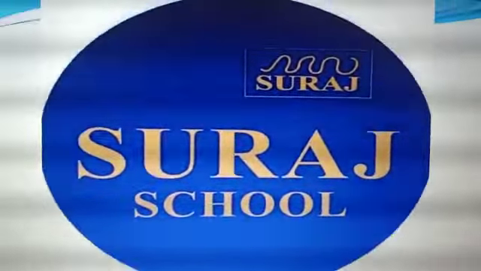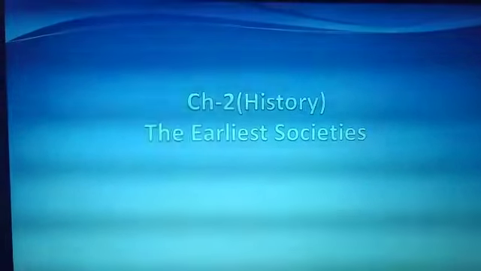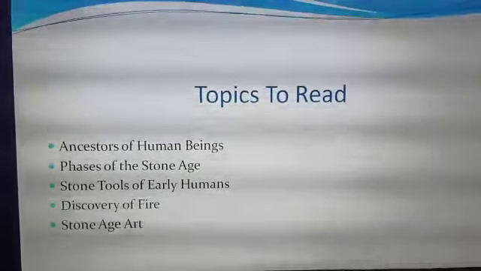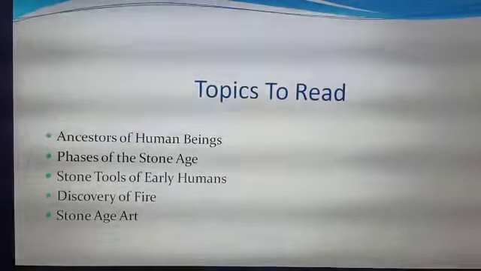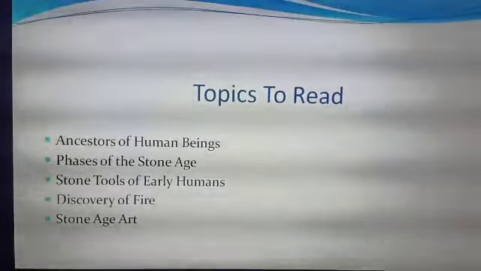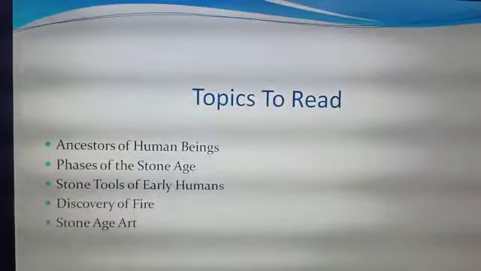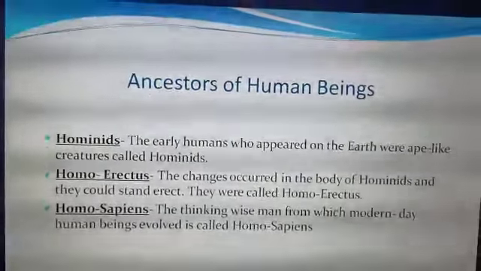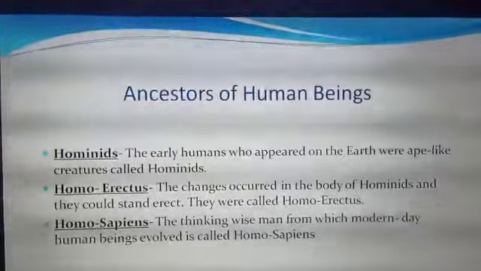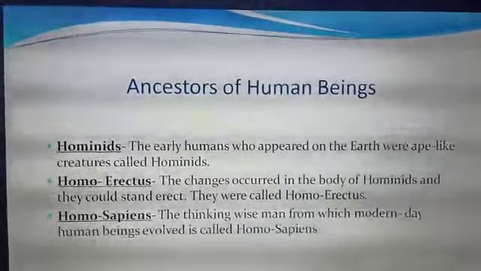Today we will read a new chapter, chapter number 2 of History, the Earliest Society. We will discuss a few topics in this chapter like ancestors of human beings, phases of the Stone Age, stone tools of early humans, discovery of fire and Stone Age art. So let's start with our first topic, that is ancestors of human beings.